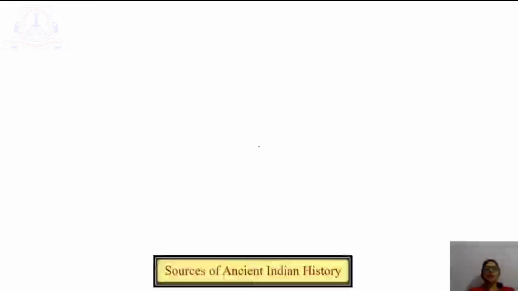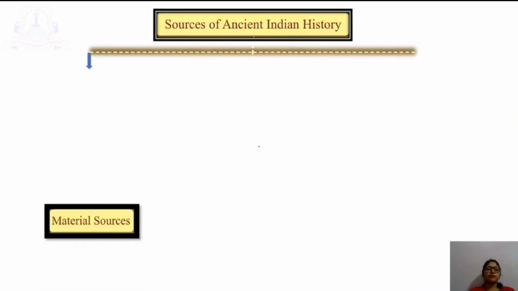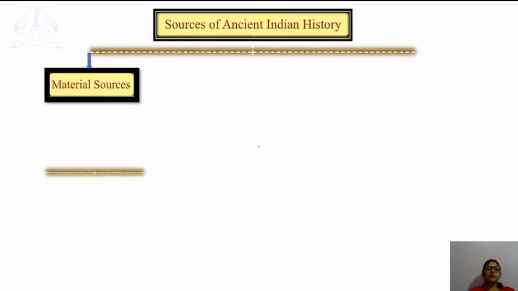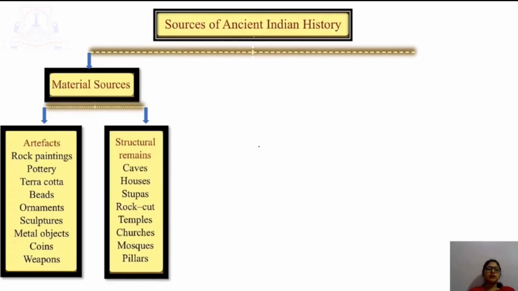Now, I will show you a chart of sources of ancient Indian history. Material sources: artifacts, rock paintings, pottery, terracotta, beads, ornaments, sculptures, metal objects, coins, weapons; structural remains, caves, houses, stupas, rock-cut caves, temples, churches, mosques, pillars.